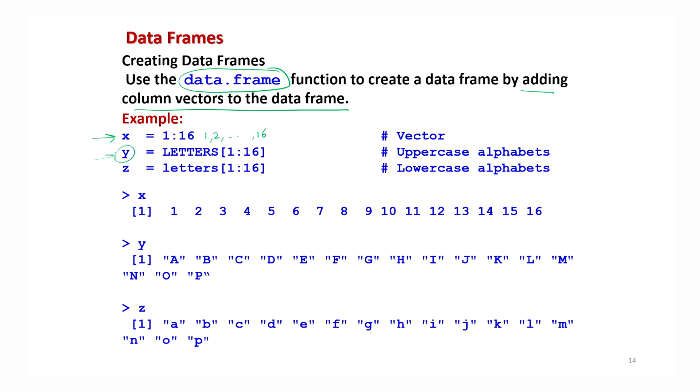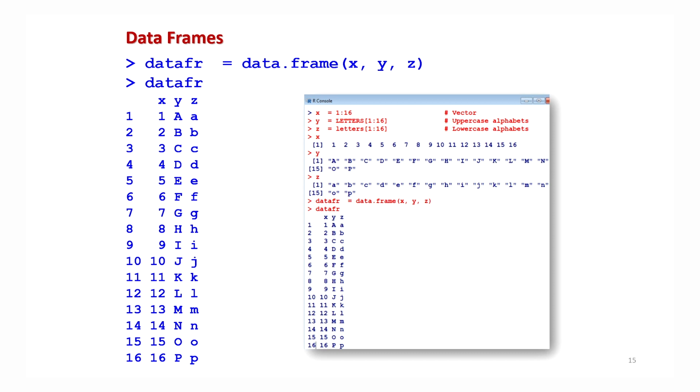Y here is the first uppercase alphabets like A, B, C, etc. And Z here is the lowercase alphabets A, B, C up to here, first 16 alphabets. So you can see here, x is 1 to 16 numbers, Y here is characters from A to P, uppercase alphabets, and Z here is small a to small p as lowercase alphabets. Right, now I want to combine these 3 variables, or say the data in these 3 variables which are considered as a column in a single spreadsheet.